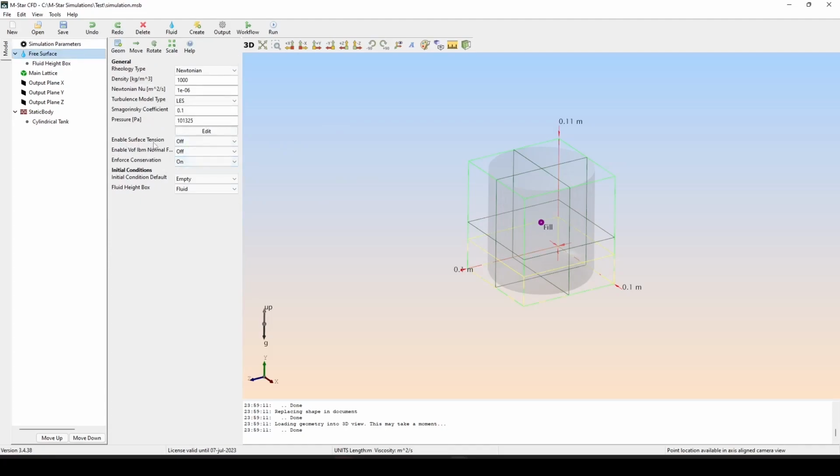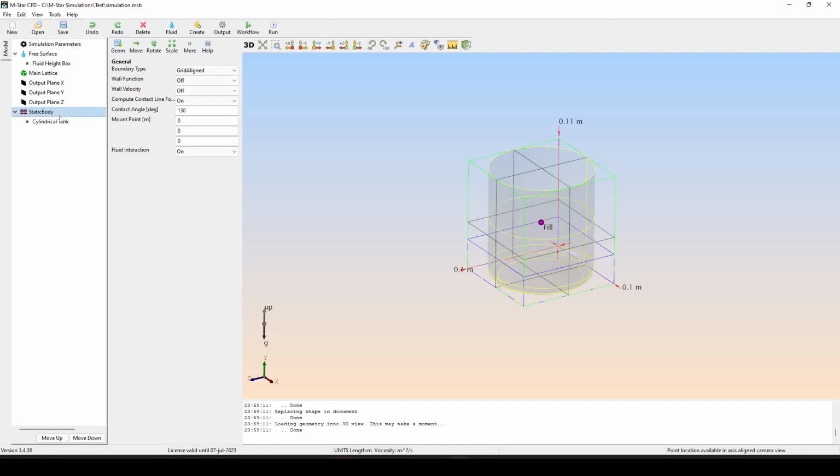There's also some important parameters that you need to be aware of. For example, surface tension would be an important variable to consider in a small geometry like this one. Larger systems would be more influenced by variables like inertia or viscosity. But in a smaller system like this one, surface tension is going to play a much larger role.